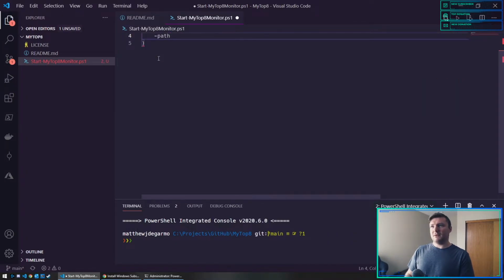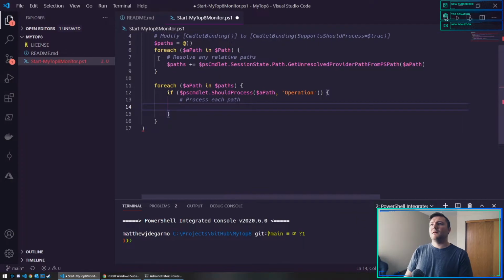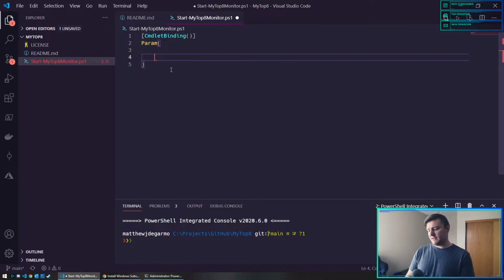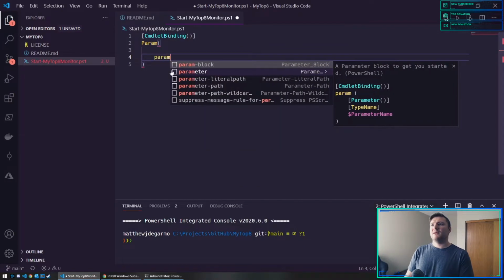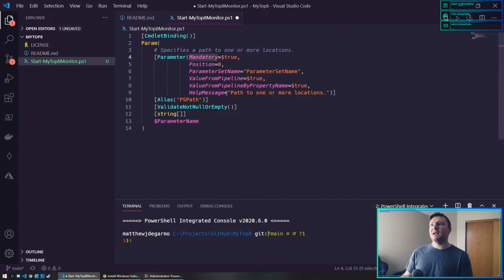Oh, that's not the one I wanted. I thought there was a parameter snippet, parameter path. There we go. So this comes with a bunch of defaults of it's mandatory, comes from the pipeline, blah, blah, blah.